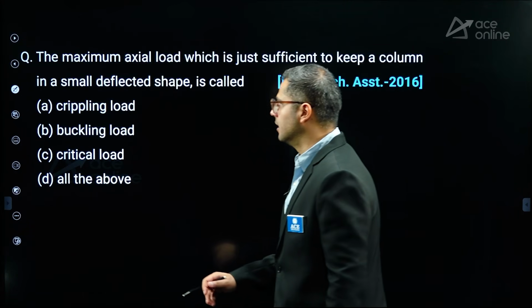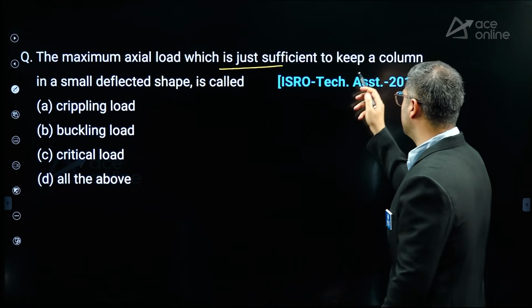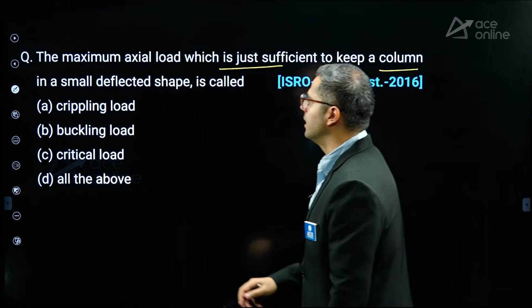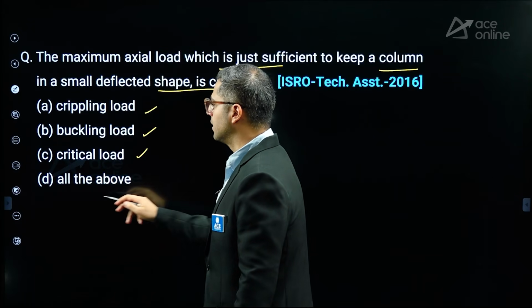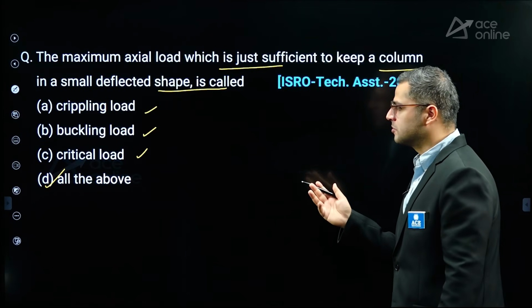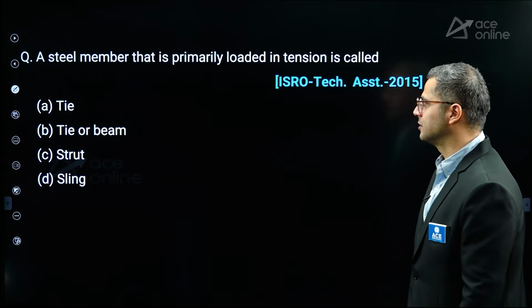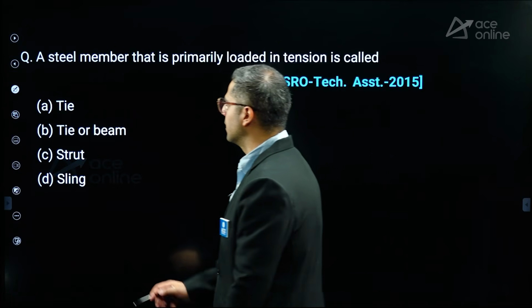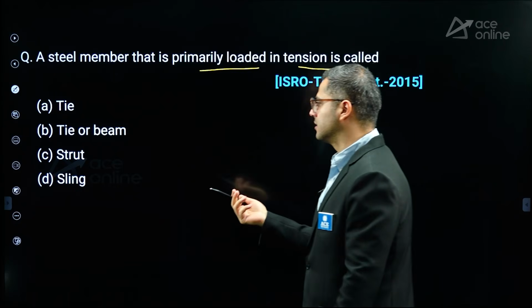Next, the maximum axial load which is just sufficient to keep a column in a small deflected shape is called crippling, buckling, critical, or all of the above. Simple, right? It is not a conceptual question, it is just a basic general knowledge question. A steel member that is primarily loaded in tension is called a tie member.